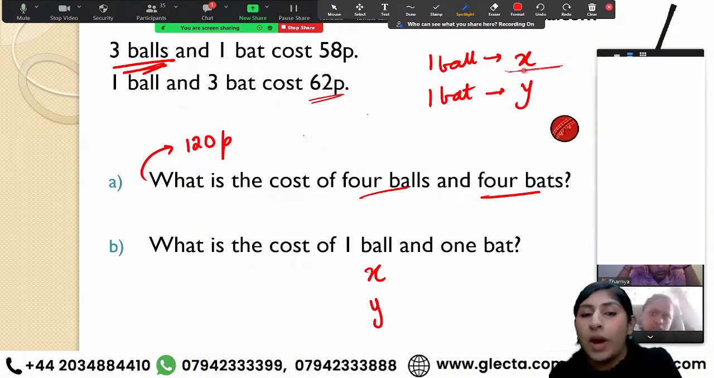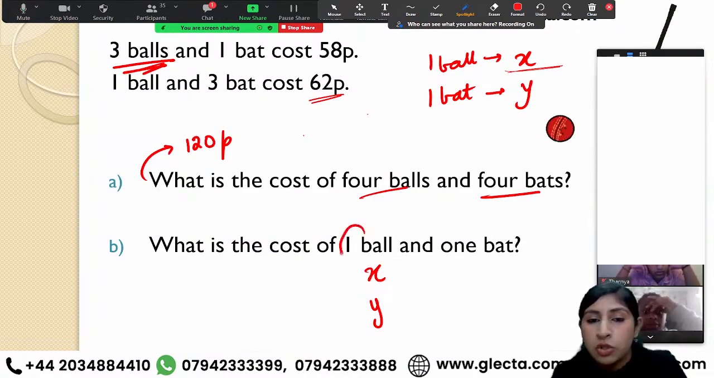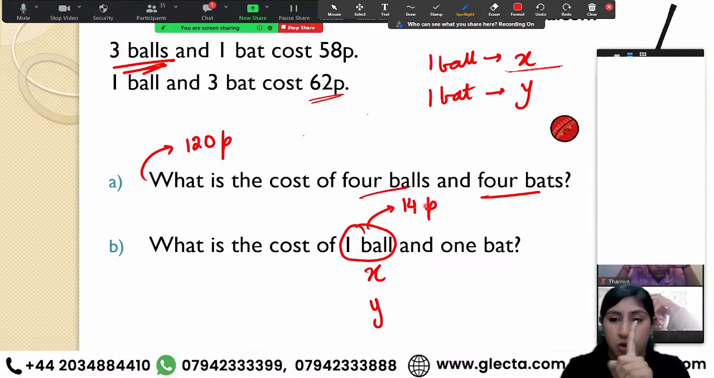What was the value of x that I had chosen? The cost of one ball, right? So the cost of one ball that I'm getting over here comes out to be 14p. All right, that's my answer for one ball's cost.